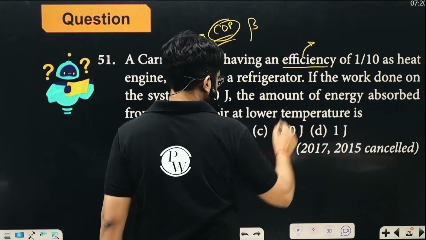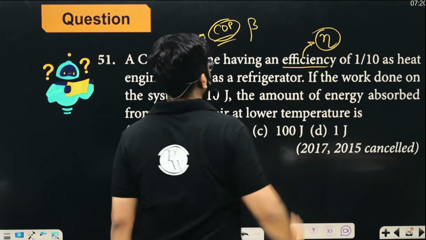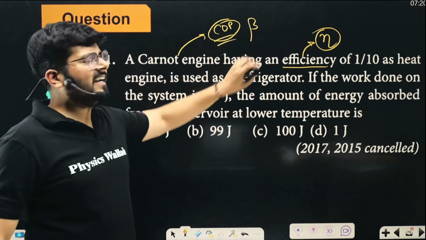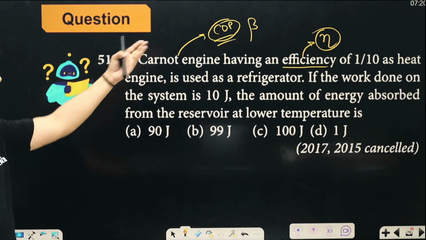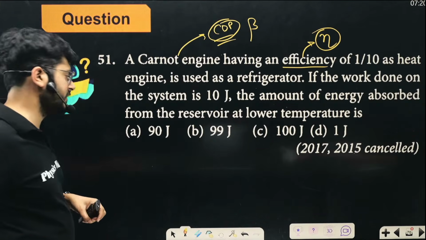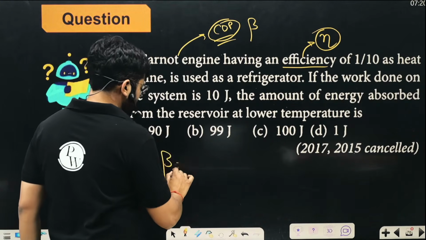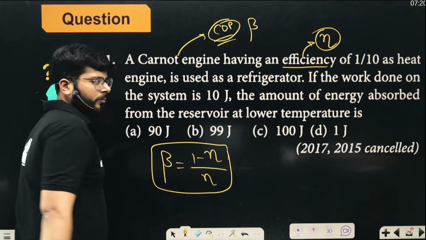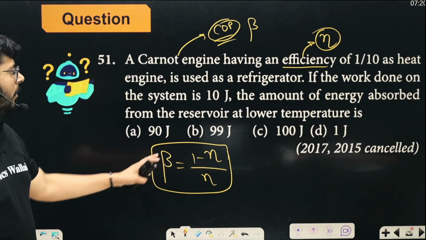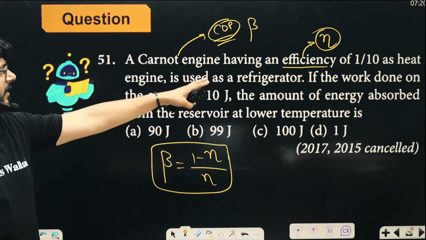Efficiency of Carnot engine is this, right? Now, we can relate the efficiency of Carnot engine and the coefficient of performance with this relation. We can call it beta is equal to (1 minus eta) upon eta, right? I hope that is very, very clear. Now, we can put all the values, it is given in the question directly.